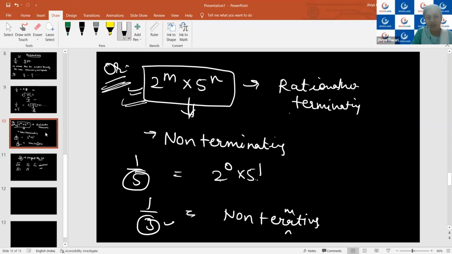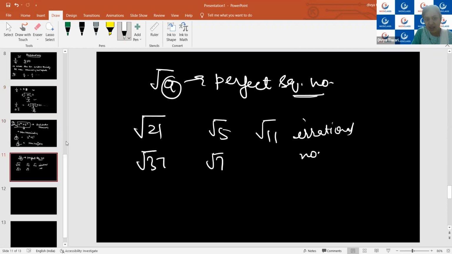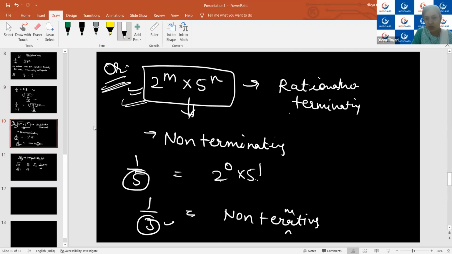So instead of doing its complete division, by seeing its denominator part, if you can break the denominator part, I hope you have an idea of prime factorization, Aarti. Yes, ma'am. So if you are having the prime factorization of the denominator part of any number, and you get 2 power m or 5 power n, then this particular type of decimal expansion will be of terminating type.